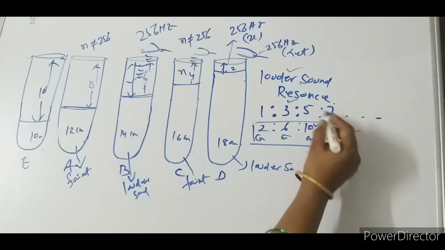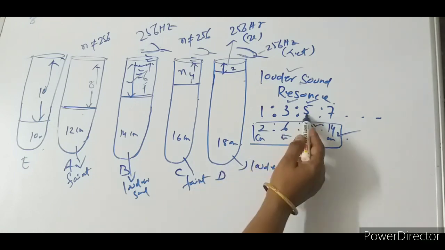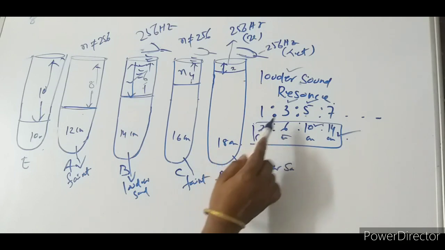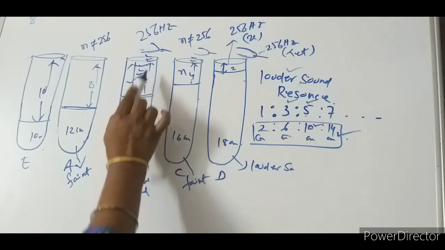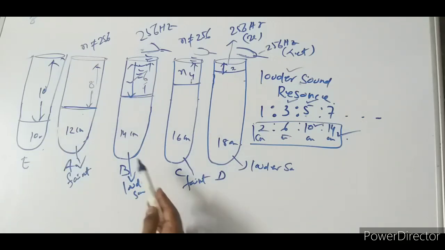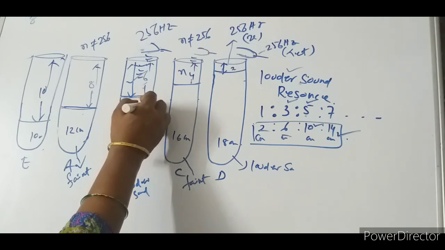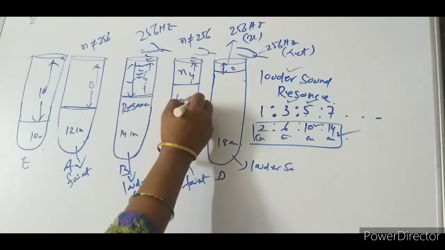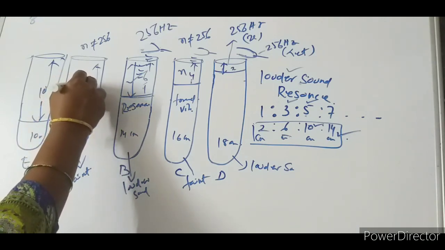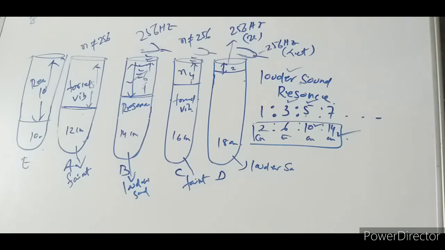So here you see, this is the odd one. If I take one unit equal to 2 centimeter, then 3 units equal 6 centimeter. Where the length of the air column is 6 centimeter, the sound will be louder. Resonance takes place here. Here it is forced vibration, and here resonance takes place.